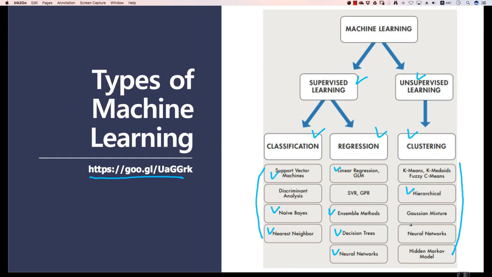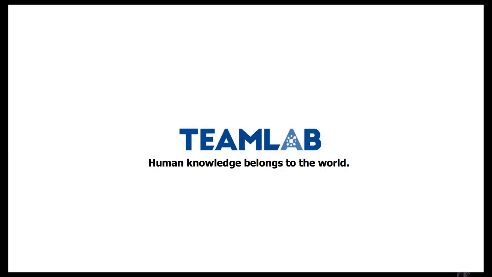It seems we won't be learning about hierarchical clustering or hidden Markov models. Here we might learn about k-means. We might also cover Gaussian mixtures, but probably not. So by learning these, we will be covering a lot of algorithms in the future. Up to this point, we've learned about the types of machine learning.